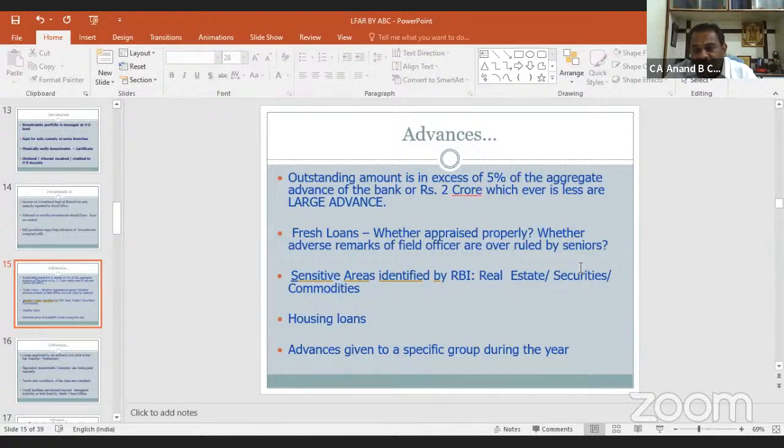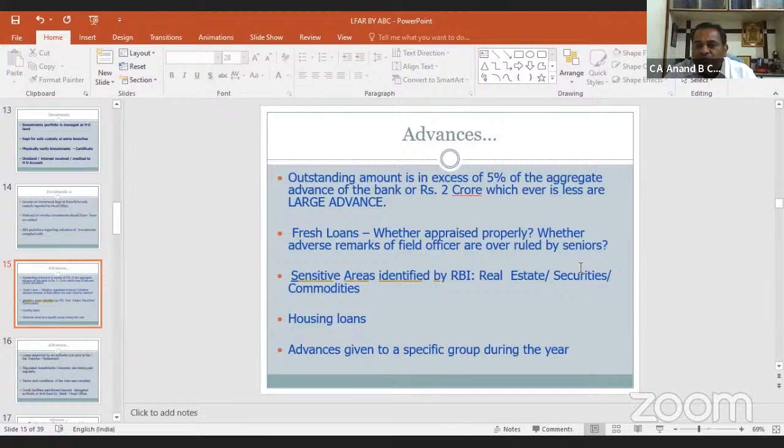All documents should be there. After completion of the house construction, the insurance of that house should be taken. Sometimes banks ask for insurance of the house property and of the borrower from day one, so that in case of the demise of the borrower, their family should not suffer to repay the loan amount.